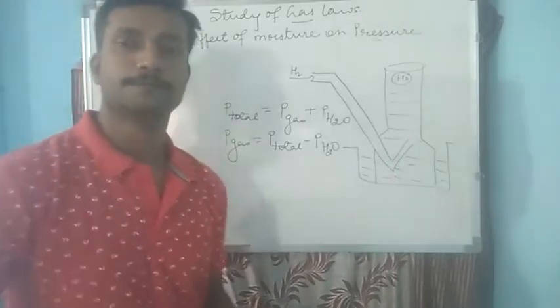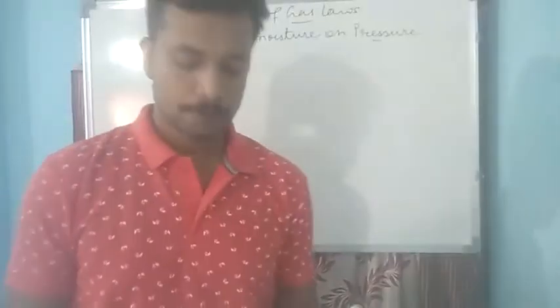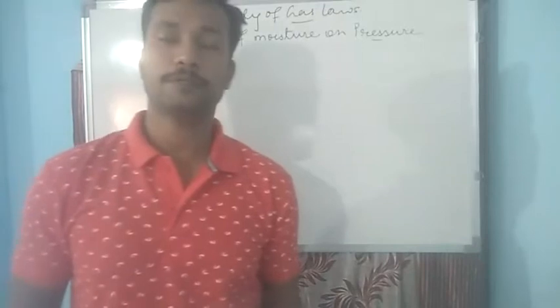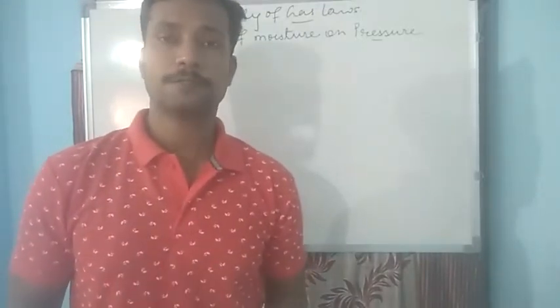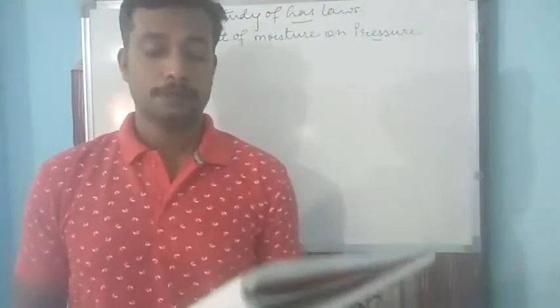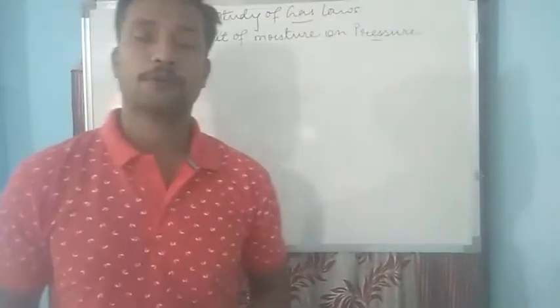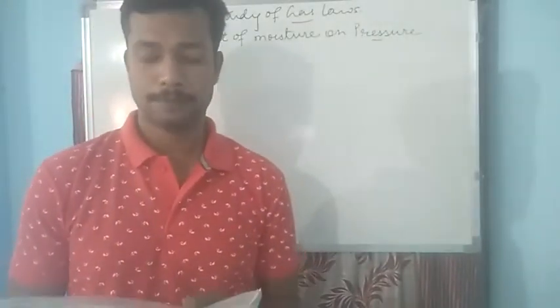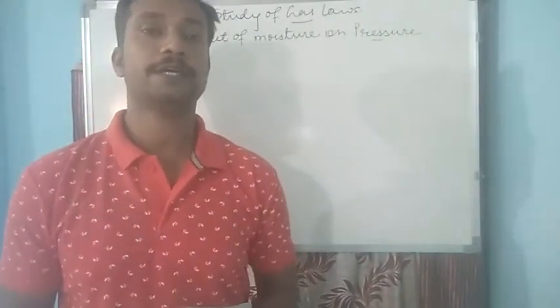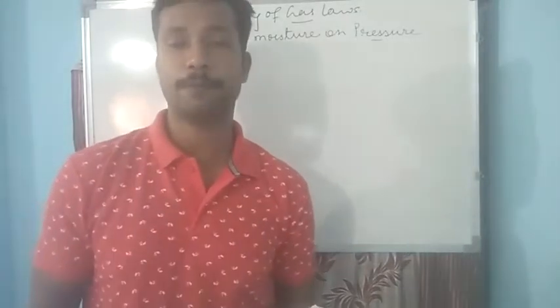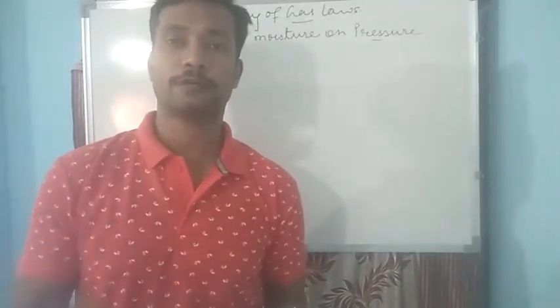Let us see. So let us now come to one numerical based on this effect of moisture on pressure. And you should know one more thing here, that pressure due to water vapor is also called aqueous tension.